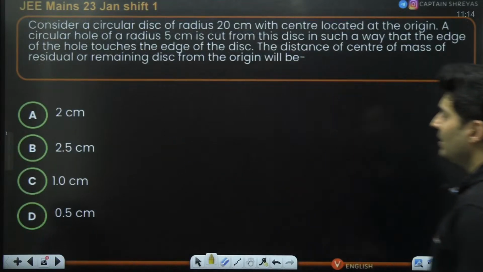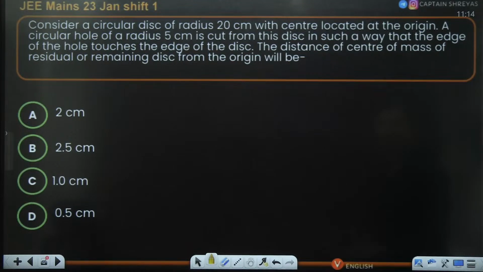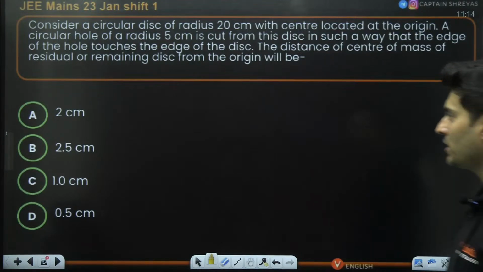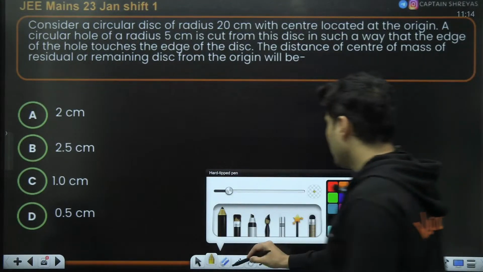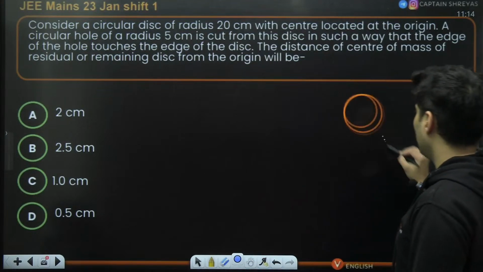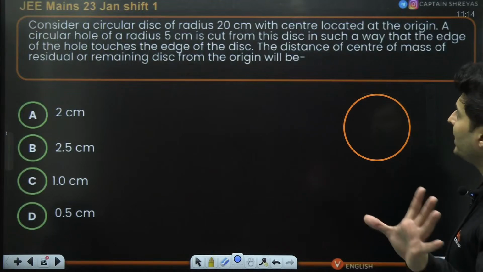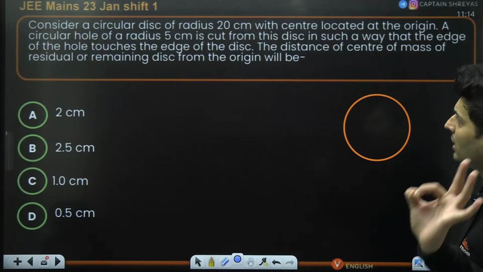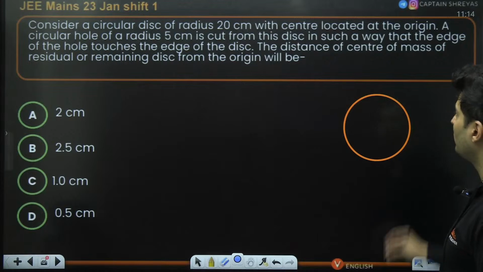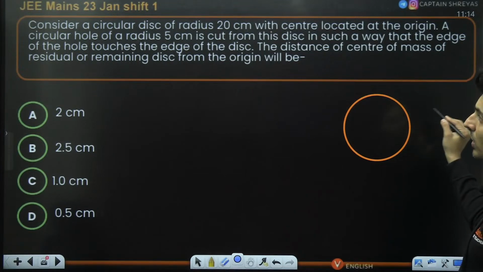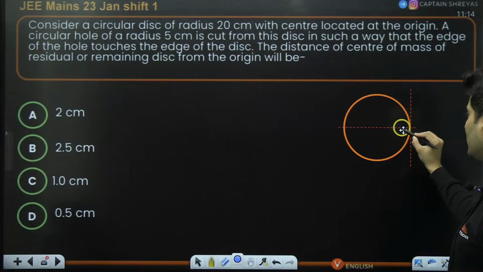Here we come. Consider a circular disk of some radius with the center located at the origin. A circular hole of some radius is cut from the disk in such a way that the edge of the hole touches the edge of the disk. The distance of the center of mass of the residual or remaining disk from the origin will be. Now, see, let me draw the diagram for this. This is a circular disk of 20 centimeter at the origin. A circular hole of radius 5 centimeter is cut from the disk such that the edge of the hole touches the edge of the disk. So this is how it is.